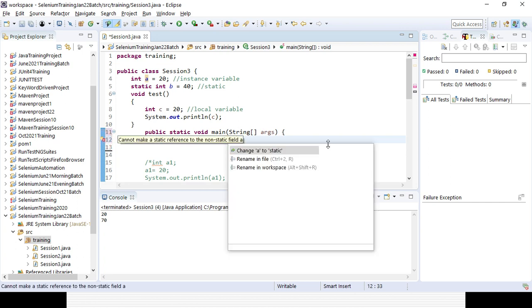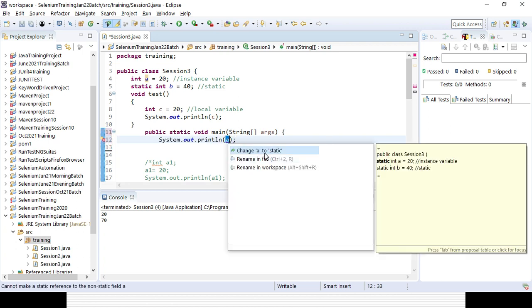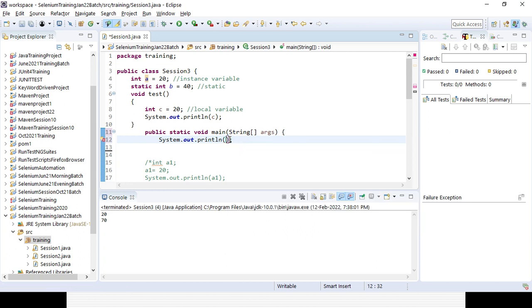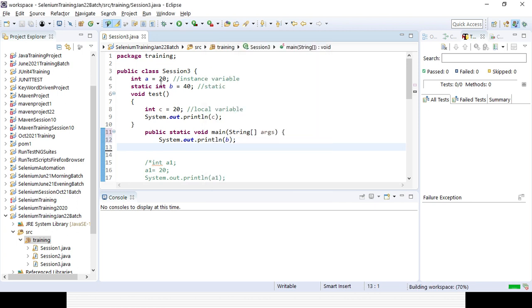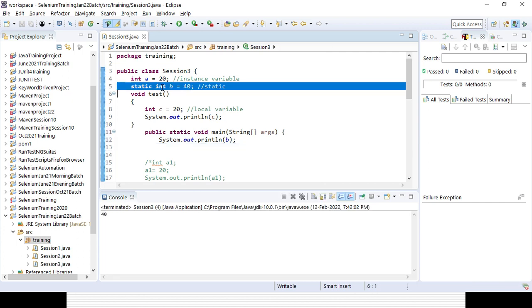You can see the suggestion: change to static. In case it is a static variable, then I can use it. Whatever is registered at the class level as non-static, you cannot use in the main method. But the b variable, you can simply use without any error. And if you run your code, you can see the value of the variable b in the console because b has been defined as static. So what is the meaning of static? As and when you define something as static, memory allocation happens immediately and it assigns some space. That is the reason you can call it in the main method immediately.